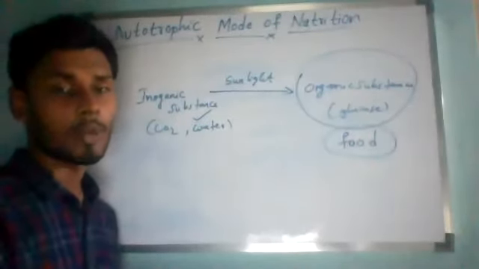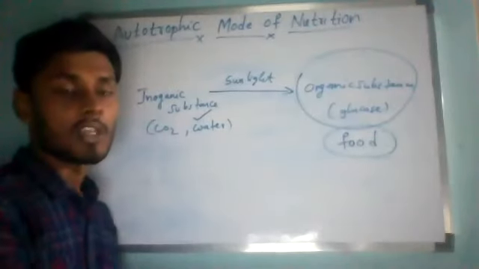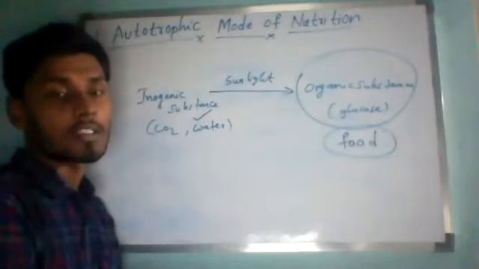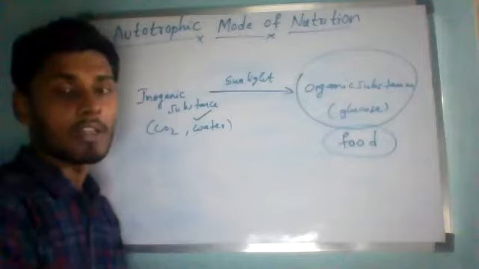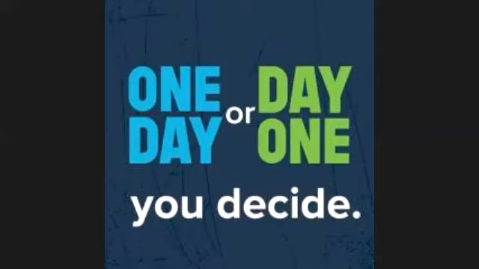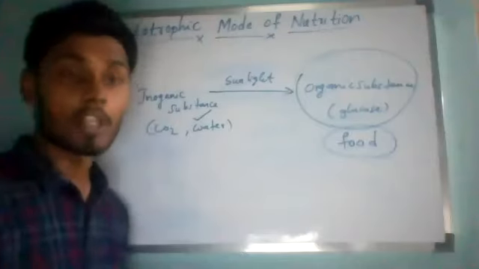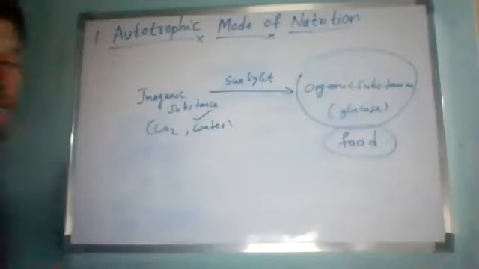So this is all about the autotrophic mode of nutrition. You know that process called photosynthesis. A green pigment called chlorophyll grabs the sunlight, then by using these inorganic substances, they produce the food. That is why we call them autotrophs.